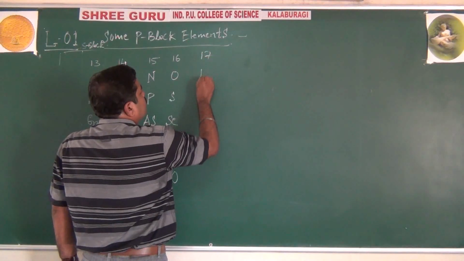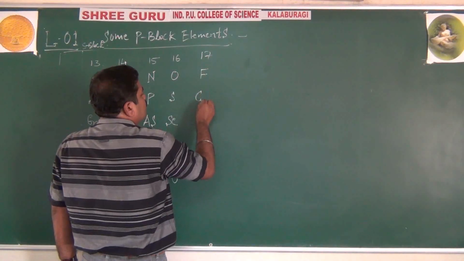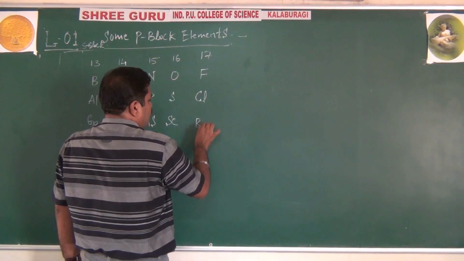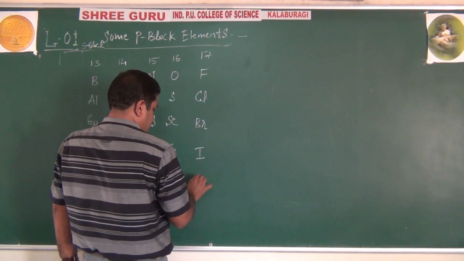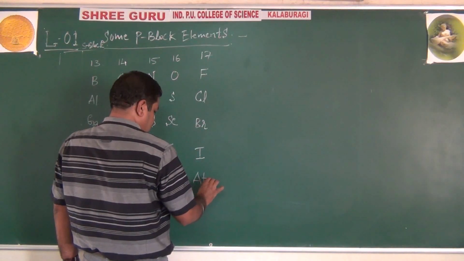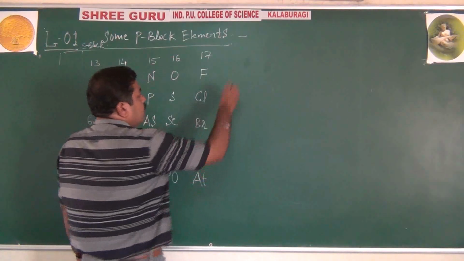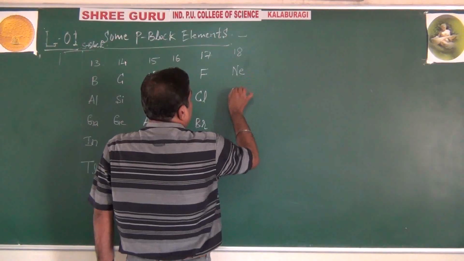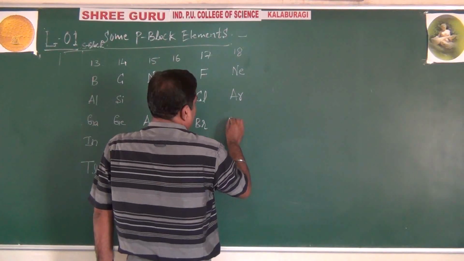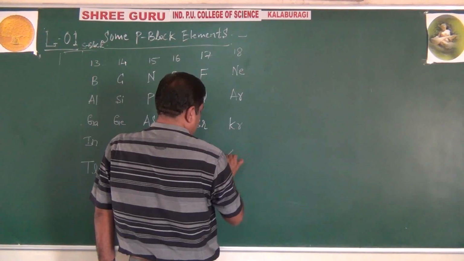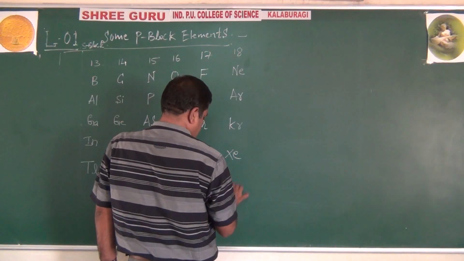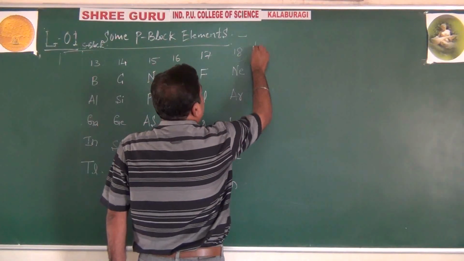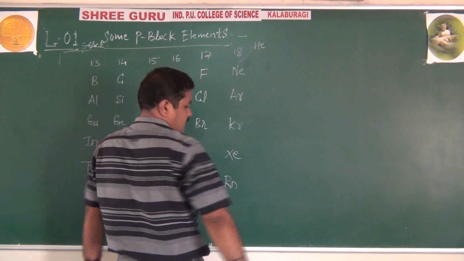17 group: fluorine, chlorine, bromine, iodine, astatine, right? And 18 group usually neon, argon, krypton, xenon, and especially we will have also helium, that is 2. I will tell you why I have not written it with the others.